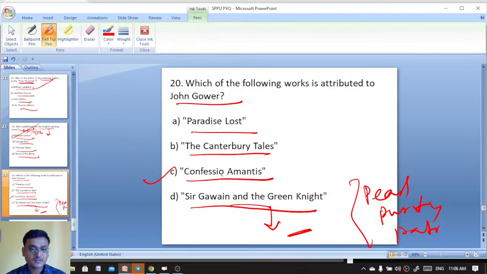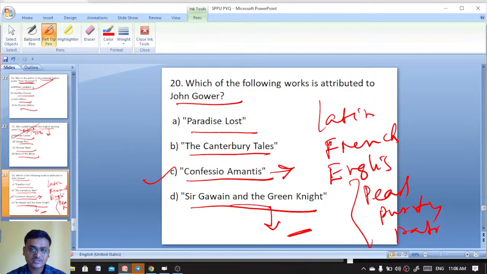Confessio means love. Confessio Amantis was written in which language? Tell me. Latin, French, or English? Confessio Amantis was written in which language? Latin, French, English.